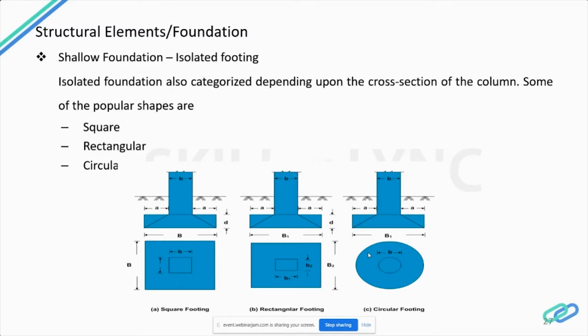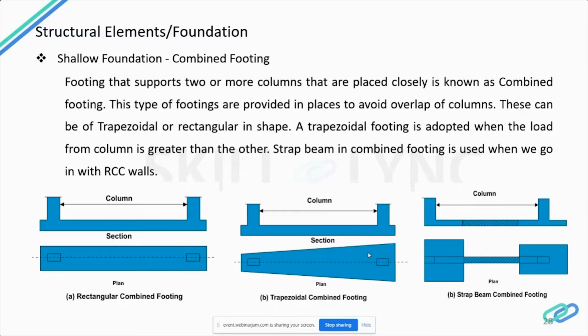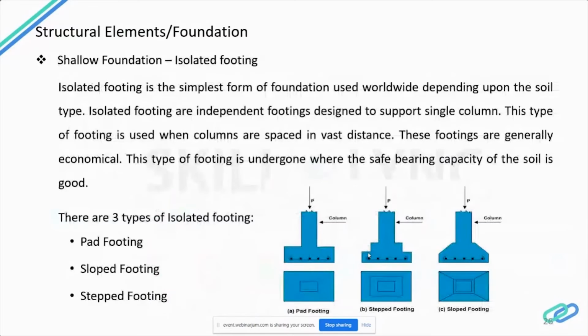Now let's see in detail about the pad footing. So now, pad footing, that is the square footing. It is also called a square footing. It is constructed under each column independently and is usually square, rectangular, or circular in shape.